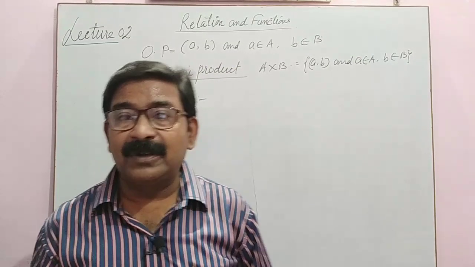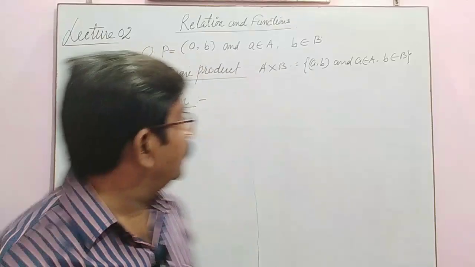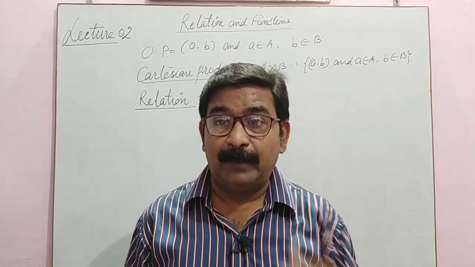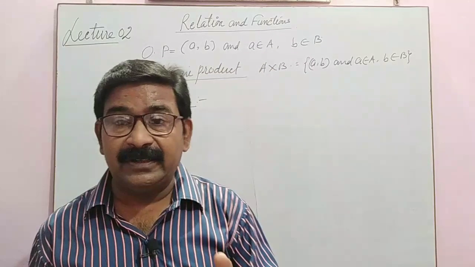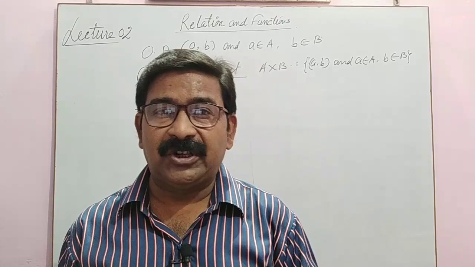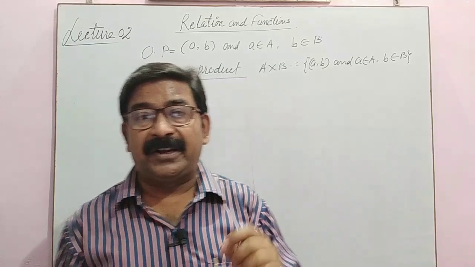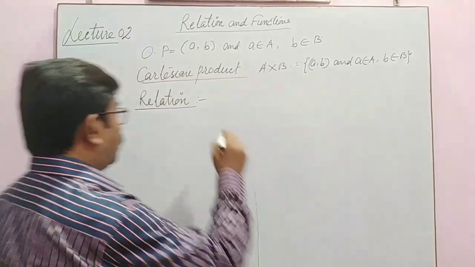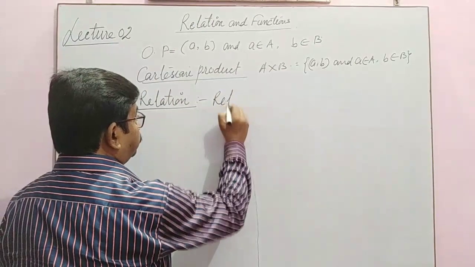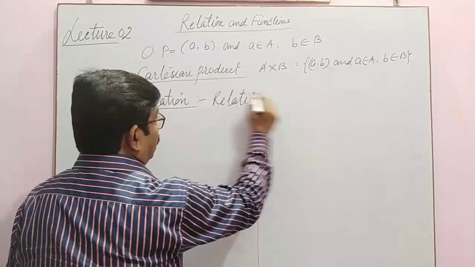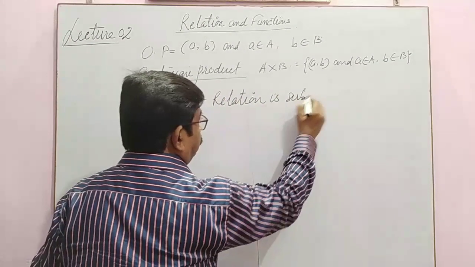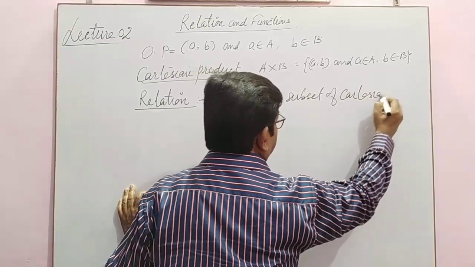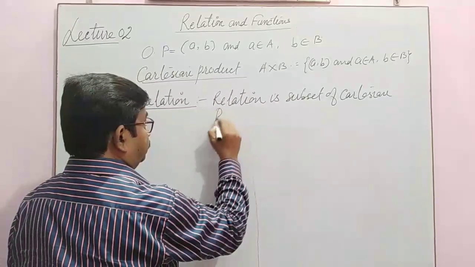So a relation must have some name. So what is relation? Try to understand the mathematical definition. Relation is a subset of Cartesian product. Relation is a subset of Cartesian product. I am writing: relation is a subset of Cartesian product.